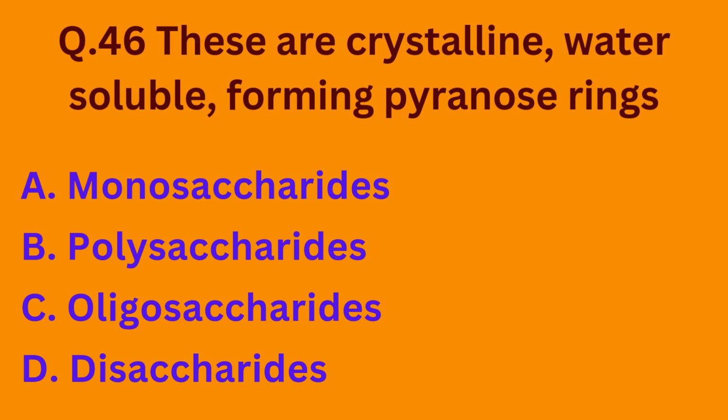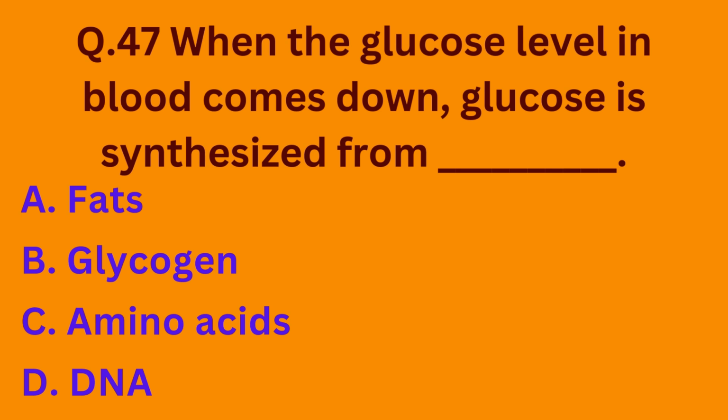Question number 46. These are crystalline, water soluble, forming pyranose rings. Option A, monosaccharides; option B, polysaccharides; option C, oligosaccharides; option D, disaccharides. So basically monosaccharides are crystalline, water soluble, and they form the pyranose rings. The correct option is option A.